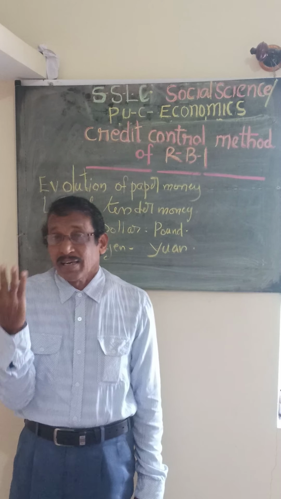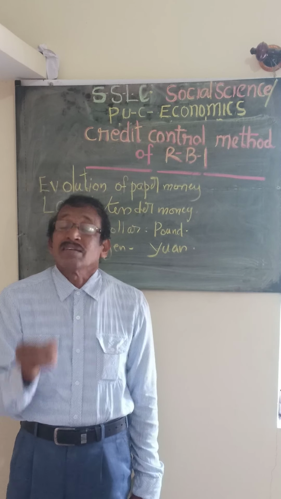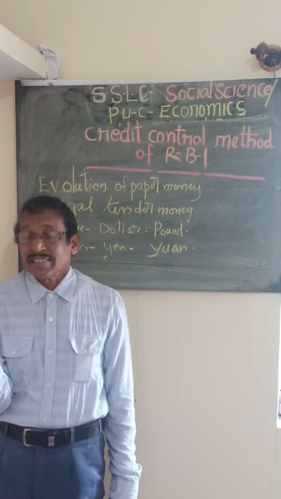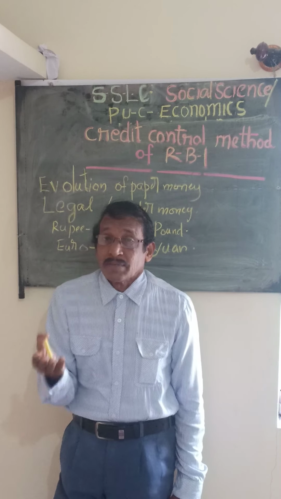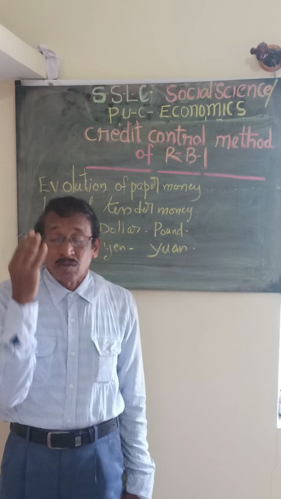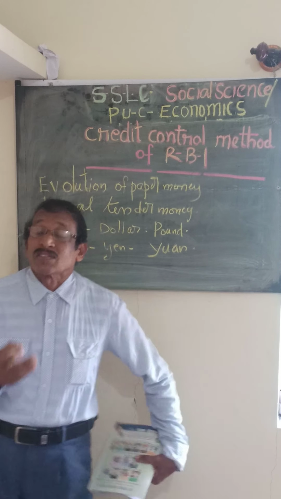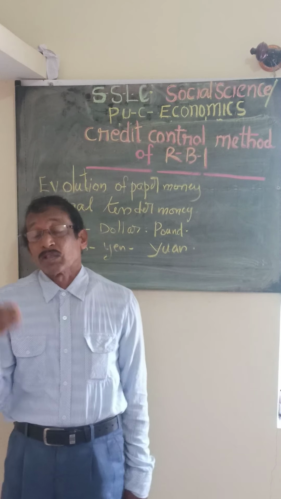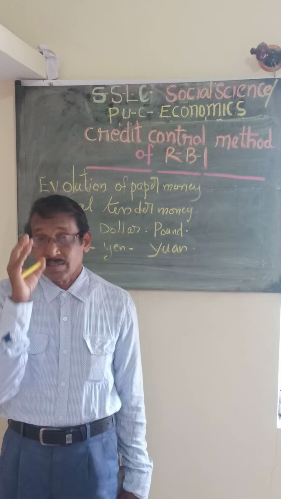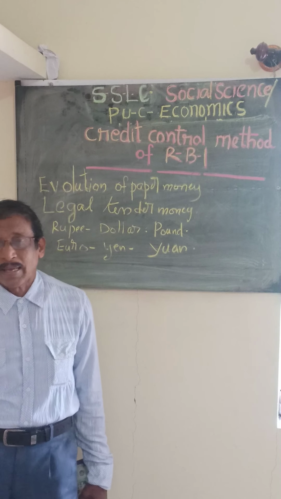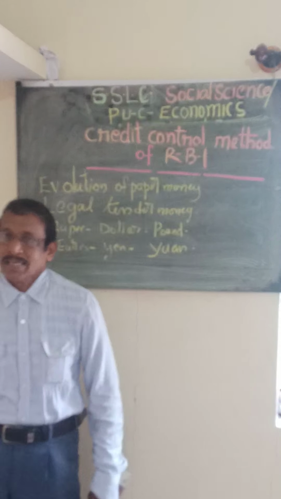If the bank rate is high, it will affect credit creation. If the bank rate is low, almost all people will try to get credit from the bank. That is the ultimate result of the bank rate, so the bank rate influences the economy.